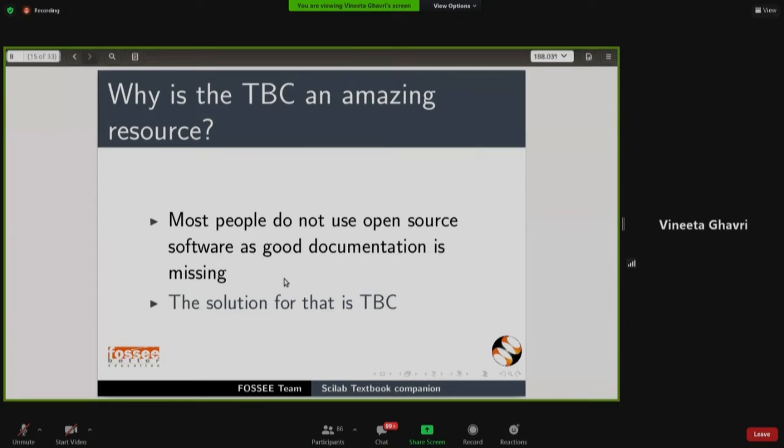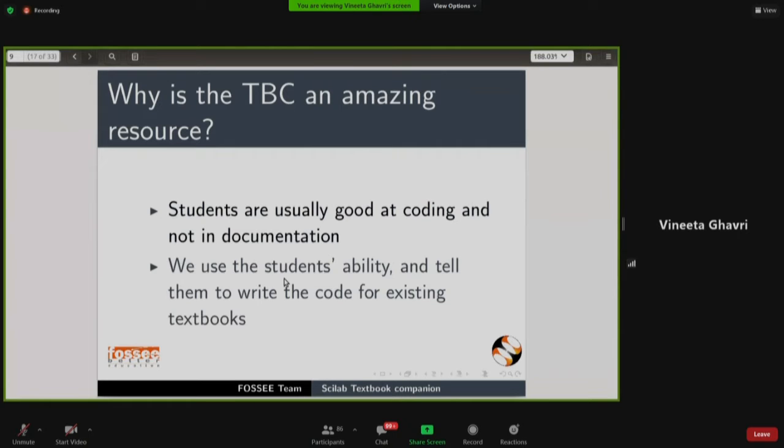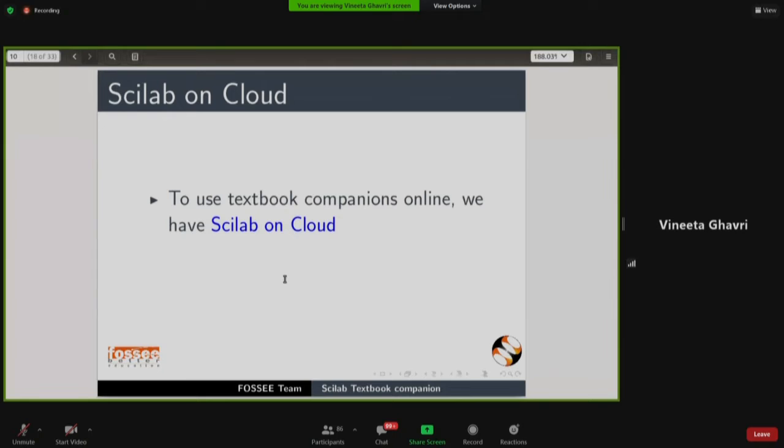Students usually are good at coding and not at documentation. So we use the students' ability and tell them to write the code for the existing textbooks, and we get good documentation.